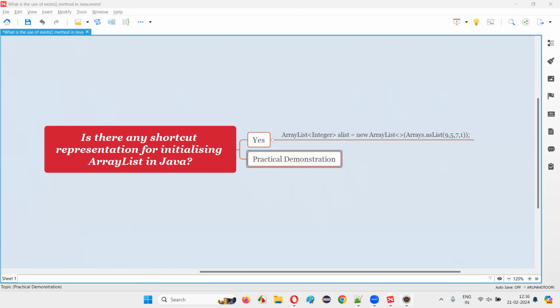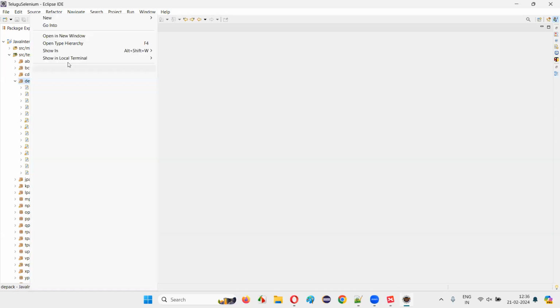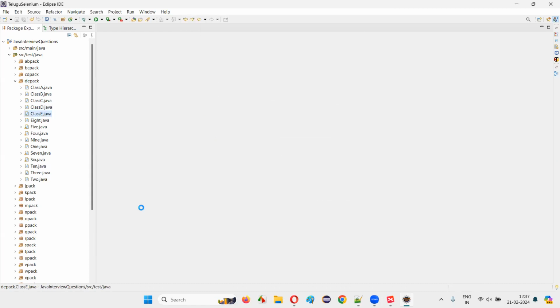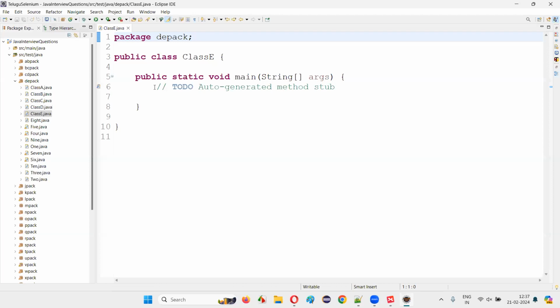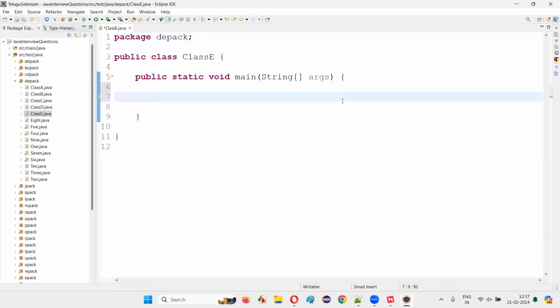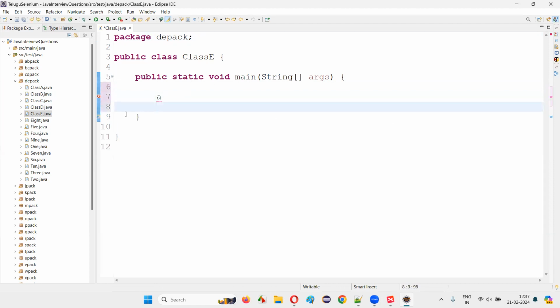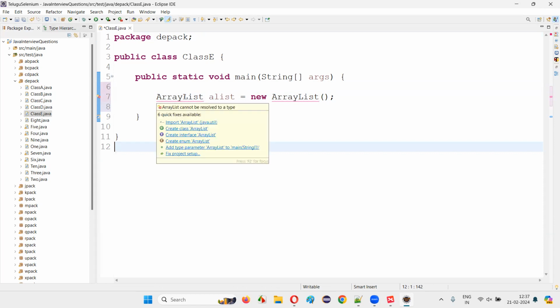For that, I'll switch to the Eclipse IDE. In Eclipse, I'm going to create some random class, let's say class E, with a main method. Inside the main method, I'm going to create the array list first. I'll show you the normal way of initializing the array list with elements. First, I'll create an object for the array list. I'll simply say ArrayList aList equals new ArrayList, like this, creating an object for the ArrayList class. Hover the mouse over ArrayList and import it from the java.util package.